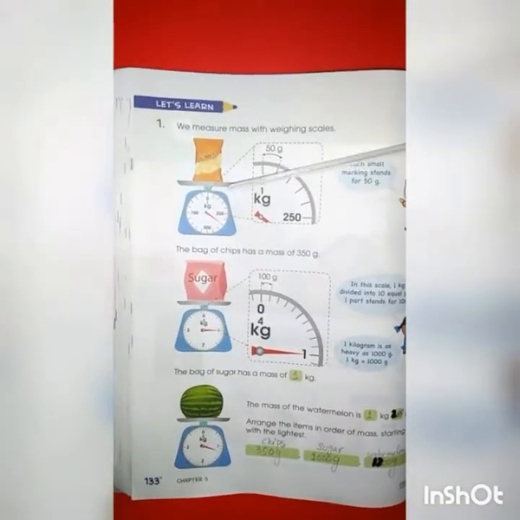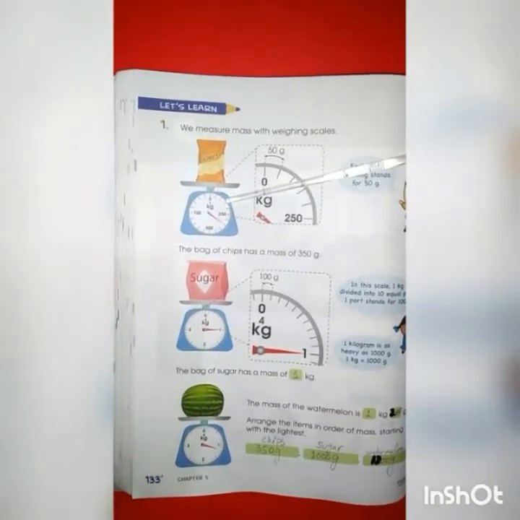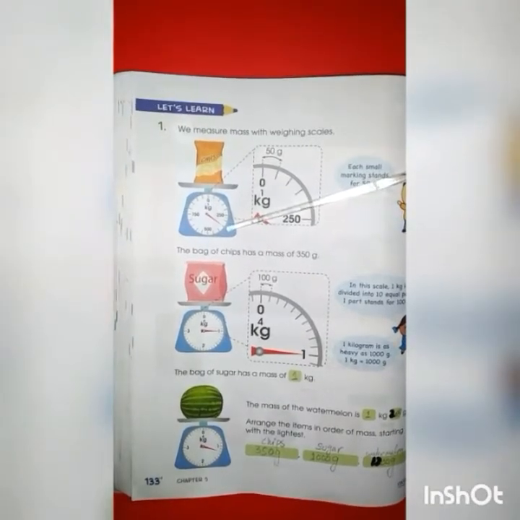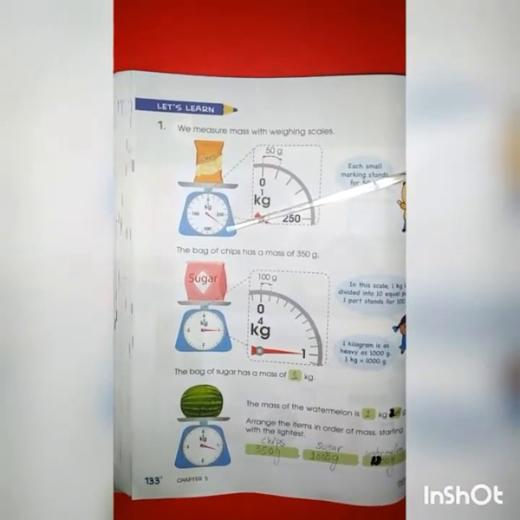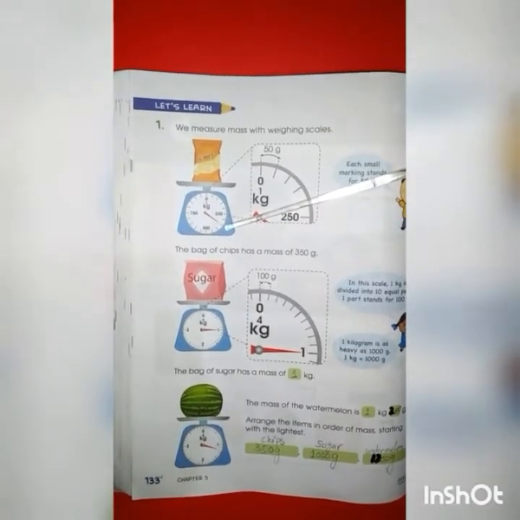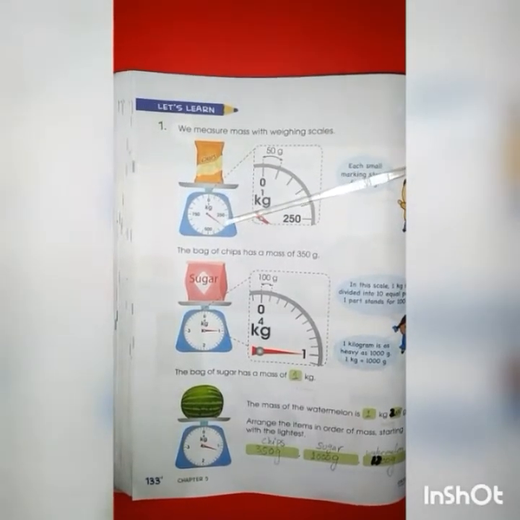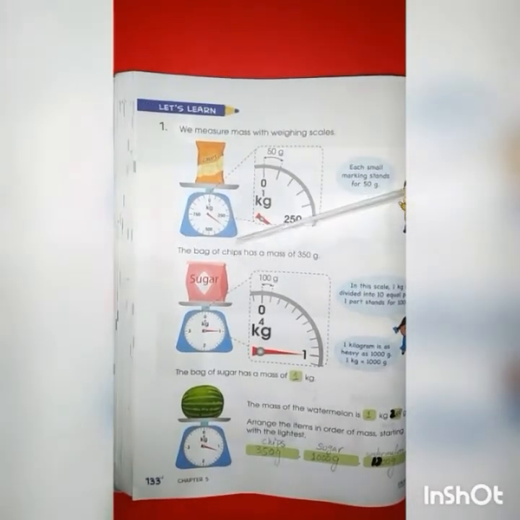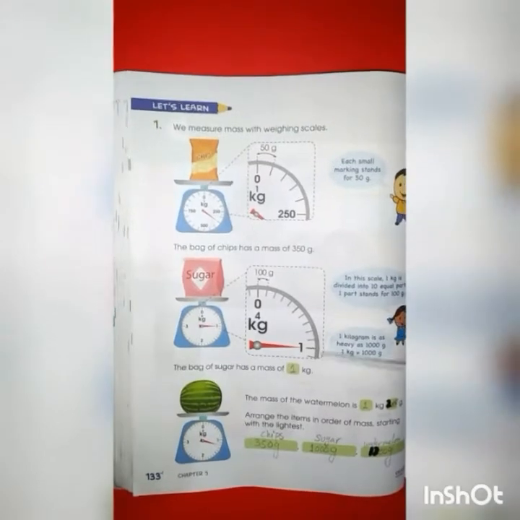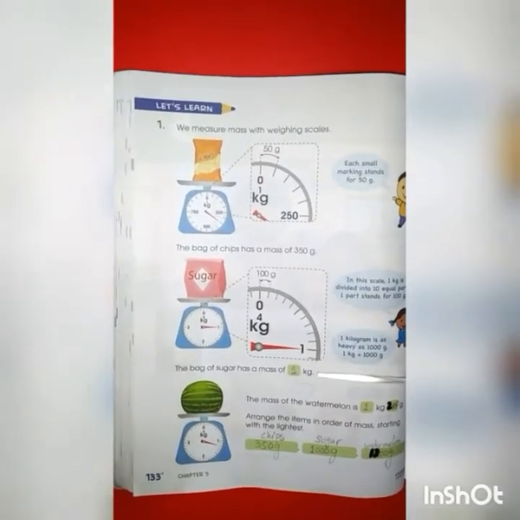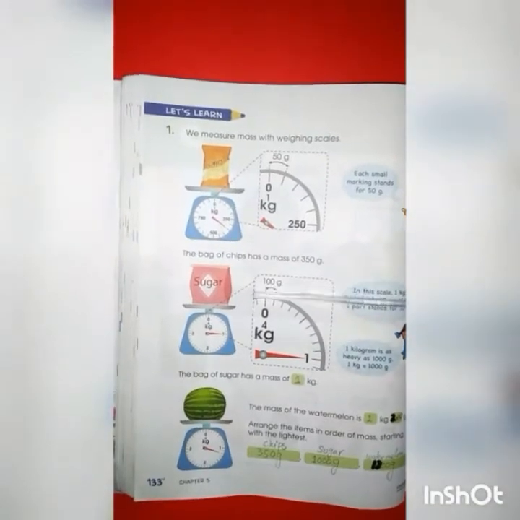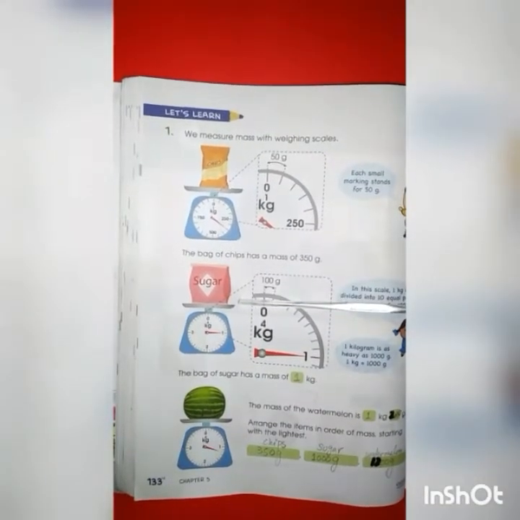So let's start counting. 1, 2, 3, 4, 5, 6, 7. We have 7 marks, and each mark stands for 50 grams. So in total, when we count all these marks, we have 350 grams for the bag of chips. The bag of sugar has a mass of 1 kg. Here you can see that the mass of the sugar is 1 kg.